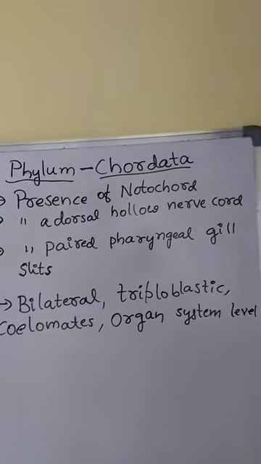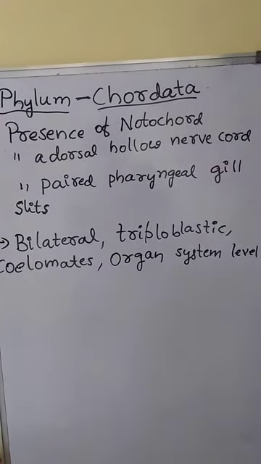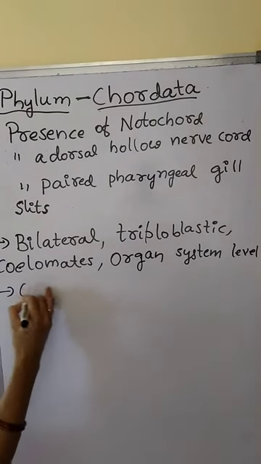Then other characteristic features of phylum Chordates are they have post-anal tail and closed type of circulatory system.